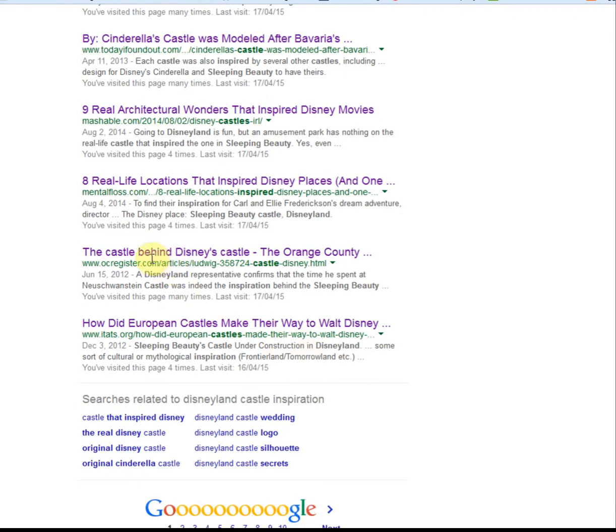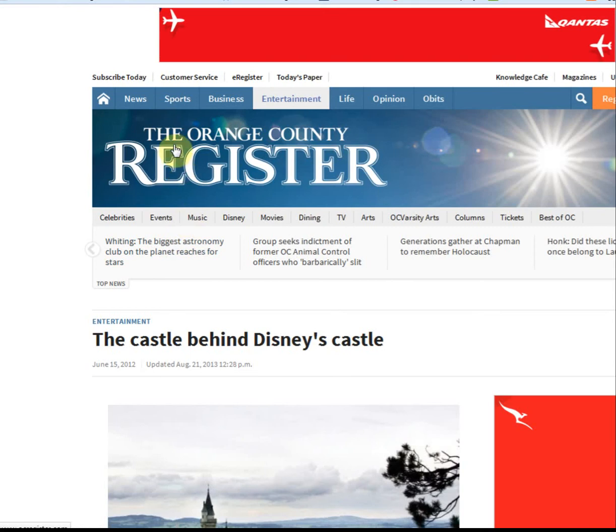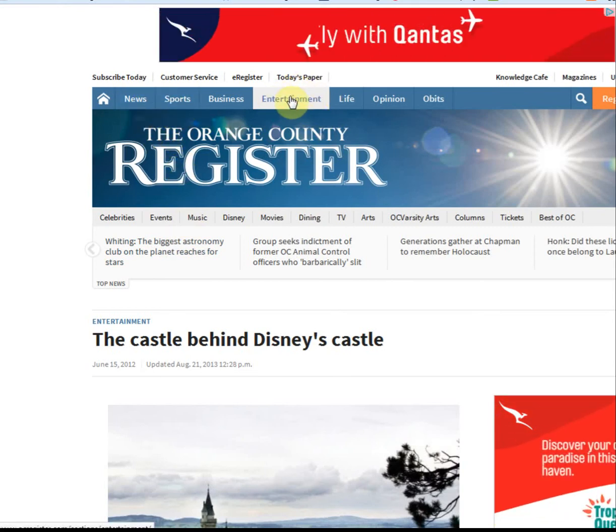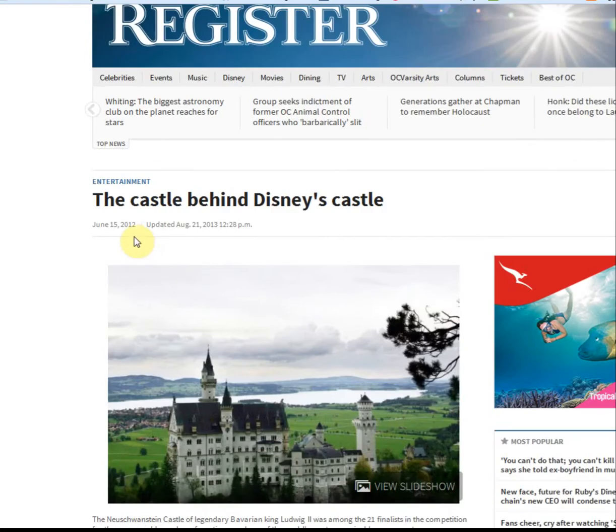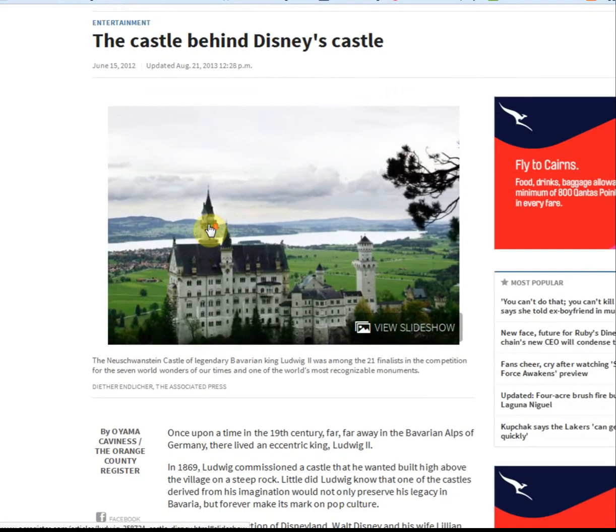The next site is the castle behind Disney's castle, the Orange County. Orange County is actually where Disneyland is in the United States. So I'm thinking this could be useful, and when I read the information about it, a Disneyland representative confirms, I'm thinking that this could be a really handy place to go. When I look at the site, when I actually get in there, the Orange County Register looks like a newspaper, and I'm reading from the entertainment section. So I'm guessing I'm about to read a feature article. Is it current? 2012, updated 2013. It's not that long ago, and the information won't have dated at all.